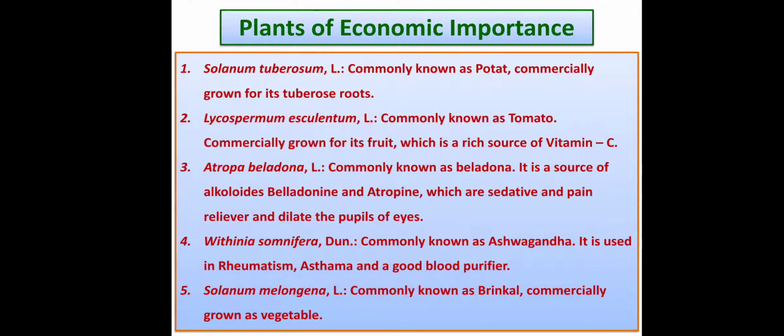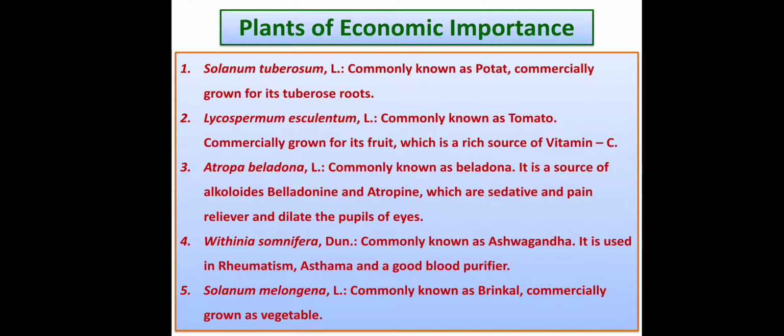Then Solanum melongena, which is commonly known as brinjal. It is commercially grown as a vegetable. So these are the 5 plants of economic importance from the family Solanaceae. So this is about the family Solanaceae. We have studied the family Solanaceae.